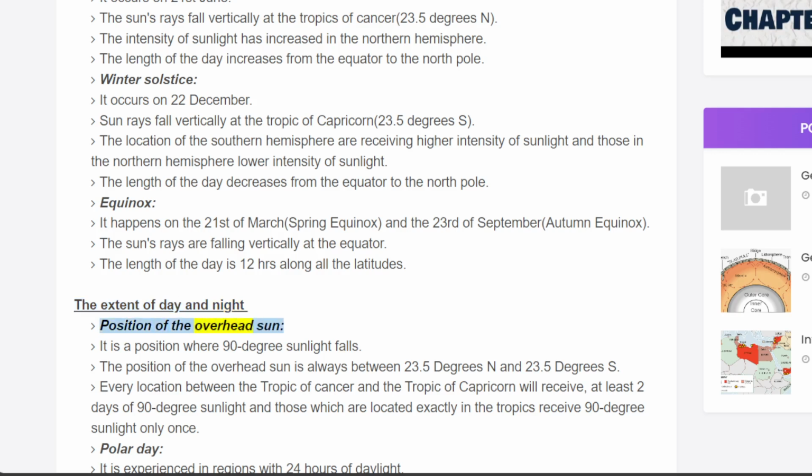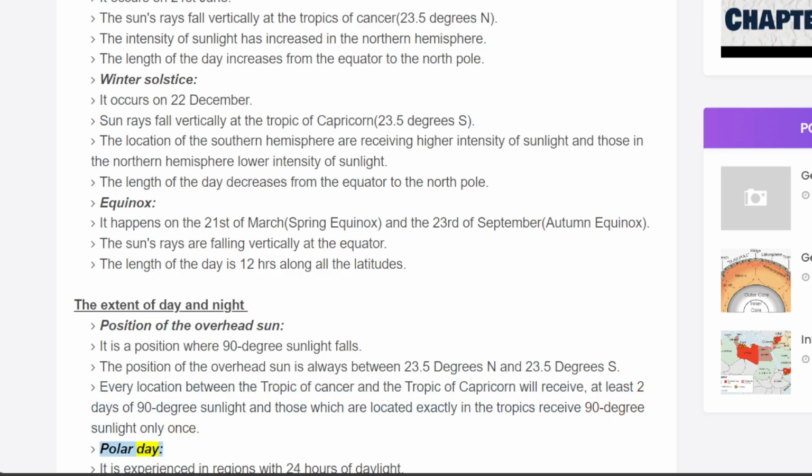Position of the overhead sun. It is a position where 90-degree sunlight falls. The position of the overhead sun is always between 23.5 degrees north and 23.5 degrees south. Every location between the Tropic of Cancer and the Tropic of Capricorn will receive at least 2 days of 90-degree sunlight, and those which are located exactly on the tropics receive 90-degree sunlight only once.